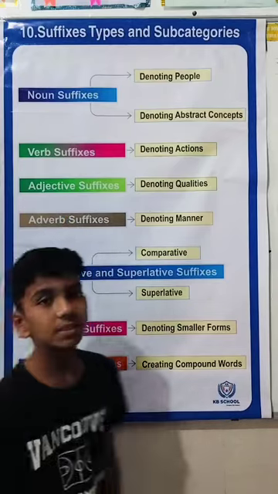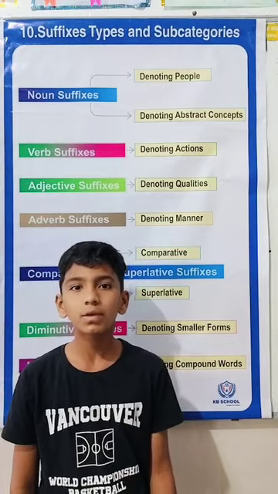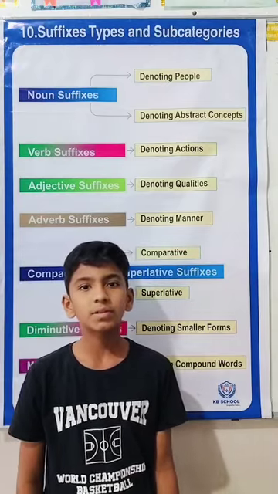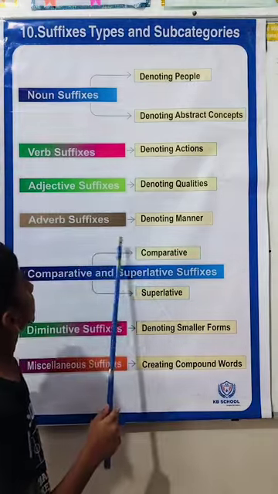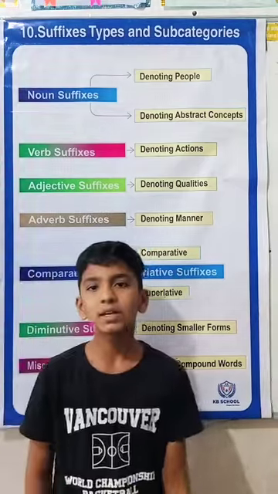Adverb suffix. Adverb suffix is a word modified from an adverb, and they are further divided into 1 type: denoting manner. For example, happy, sad.